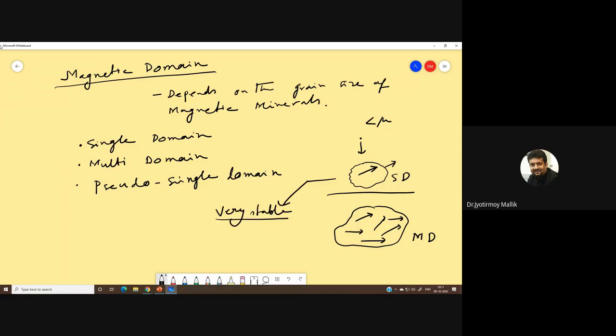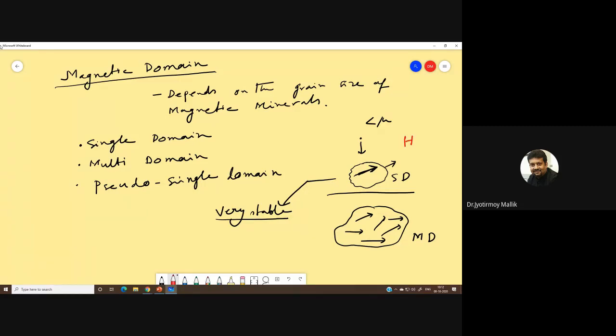Analogically, as if within this small cell, this one particular magnetic moment is tightly packed. So it takes a very high external magnetic field.